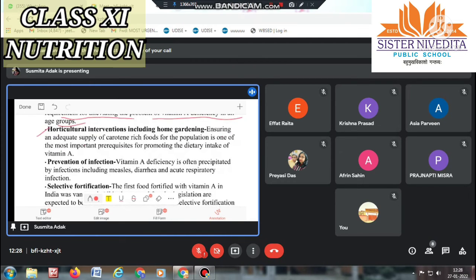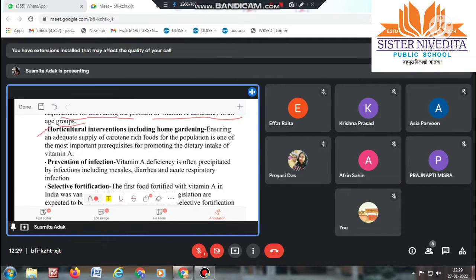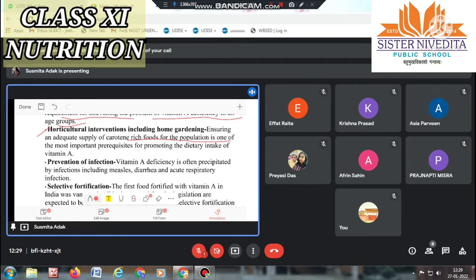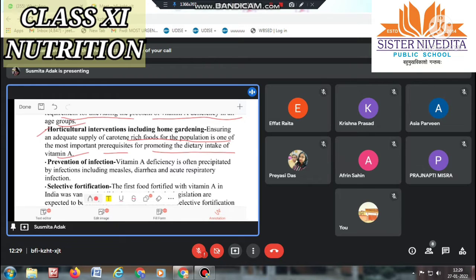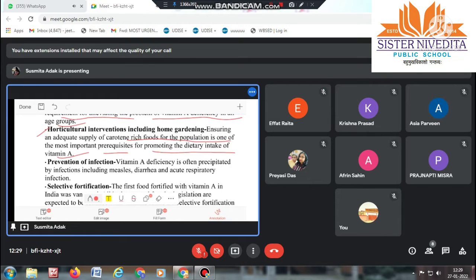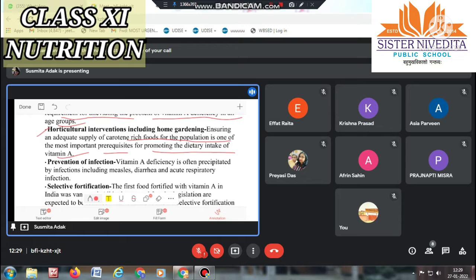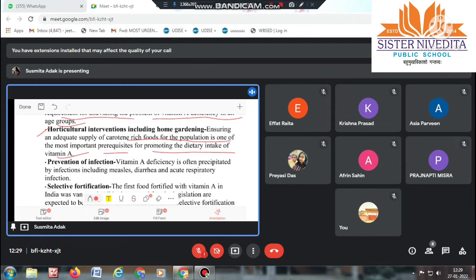Next is horticultural intervention, including home gardening. So ensuring an adequate supply of keratin rich foods for the population is one of the most important prerequisites for promoting the dietary intake of vitamin A. That means we have to ensure an adequate supply of keratin rich foods for the population. This is the more important prerequisite, means it is required to promote the dietary intake of vitamin A. Okay, so we have to check whether they are getting proper keratin rich foods or not.